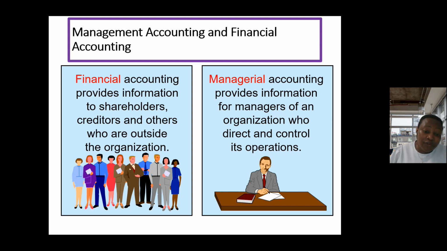for them to have an overview of what is happening within the business so that they can then make a decision. Say, for example, a bank wants to give us a loan. They want to see how we have fared in the past years or in this period of time. Or maybe a supplier wants to engage us in business, so they want to understand what trade terms to give us. They look at our financial statement, and they're able to make all of those decisions.